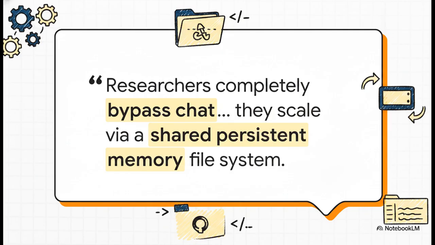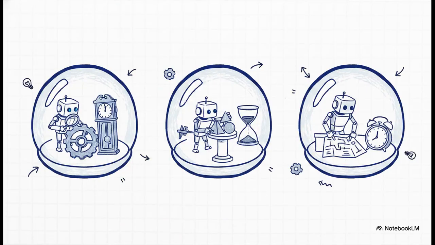By totally bypassing chat, they avoid that dreaded conversational hallucination trap altogether. So if Agent 1 wants to know what Agent 2 is working on, it just filters the leaderboard and reads the markdown file. Simple. And because they're communicating strictly through the file system, their execution can be entirely asynchronous. This is our second pillar. Every single agent operates in its own isolated workspace, which is basically a complete copy of the target repository. They pick tasks, they run intermediate compilations, and they explore on their own schedule. It's literally like having a team of remote workers in completely different time zones. There is no central micromanager bottlenecking the whole operation.